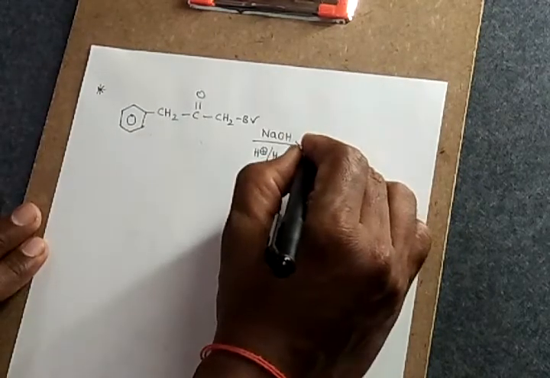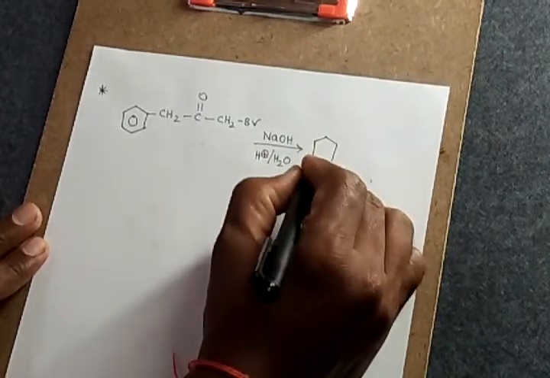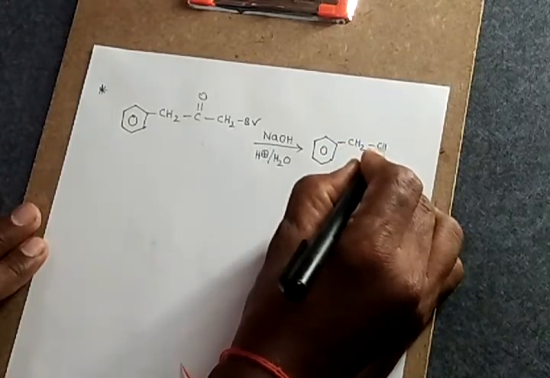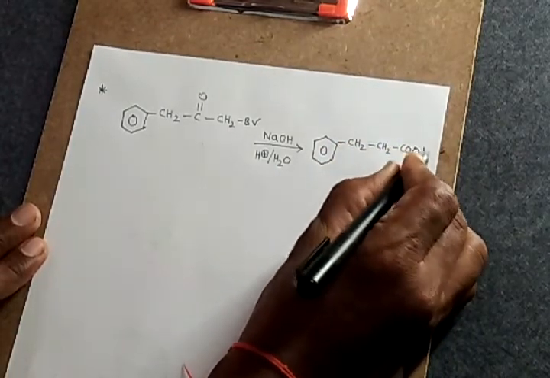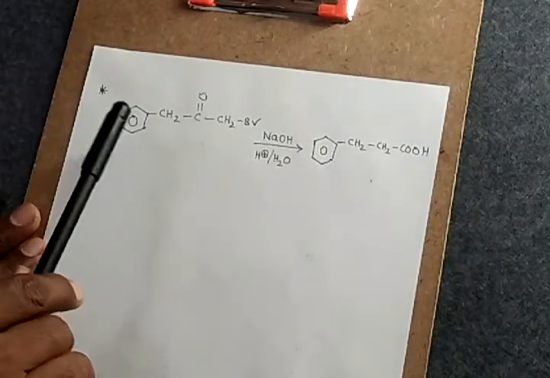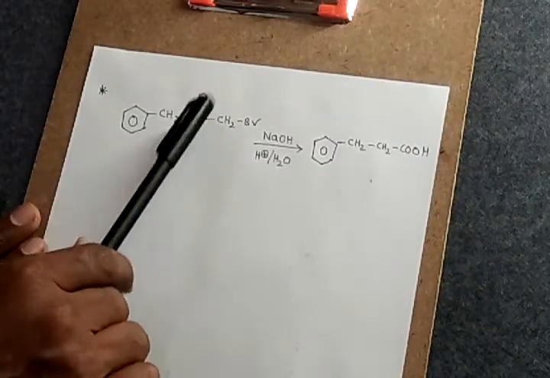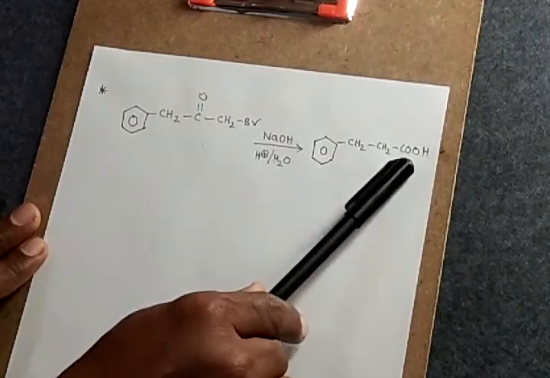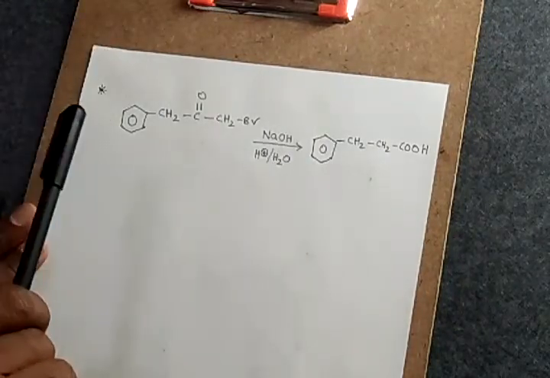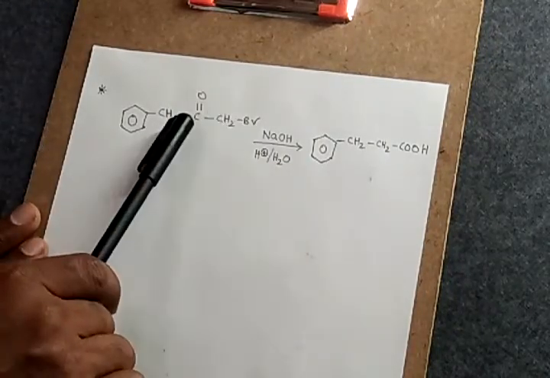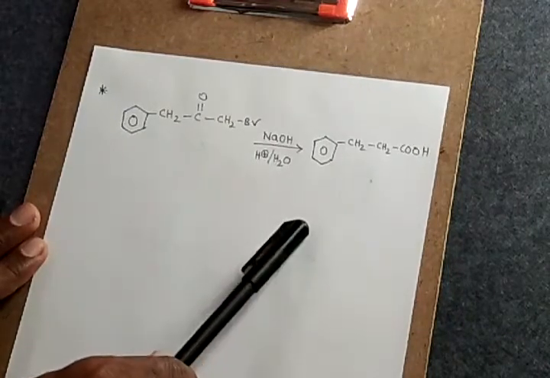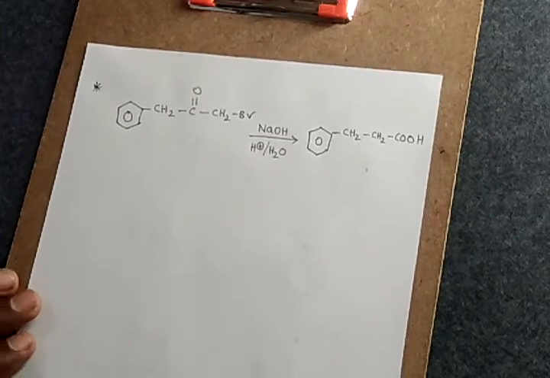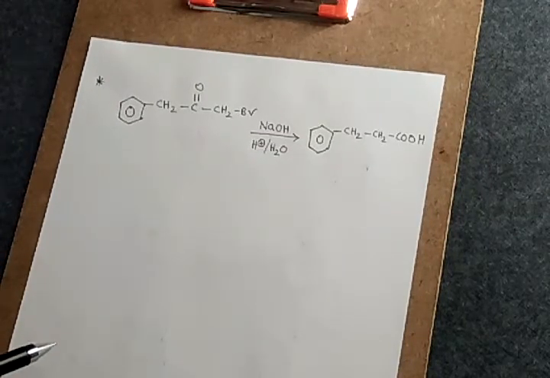See, then what happens? The product simply is OCH2 CH2 COOH. Got this? Here there are, in the side chain, how many carbon atoms? 1, 2, 3. Here also there are 3 carbon atoms, 1, 2, 3, including the carbon of the COOH group. So carbons have not changed. The only thing that has taken place is the alpha haloketone is converted into the carboxylic acid. So this is the simple Favorskii rearrangement, dear students. Hope all of you have understood this particular reaction.